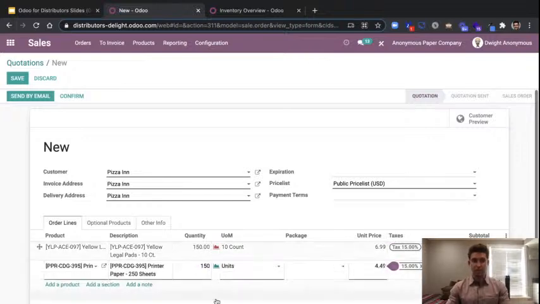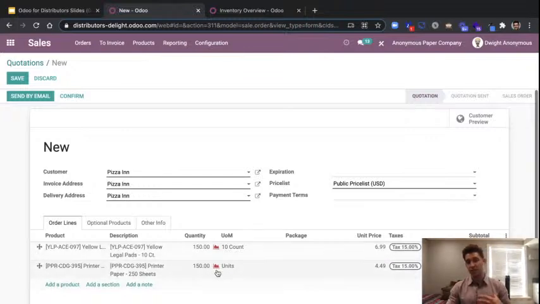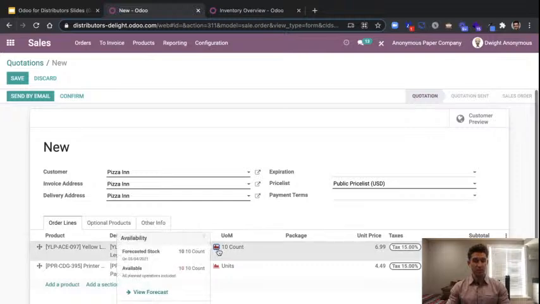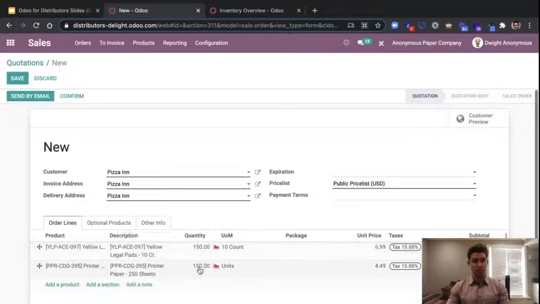And the moment that he goes and throws in the units that he needs, he's going to recognize that this graph went from green to red. And this is just another nice little subtle tie-in between the inventory and sales app that's going to help our sales team see we don't actually have the values that we need. He can click into the forecast and see he's got 10 forecasted and only 10 units available, even though he's trying to sell the 150.